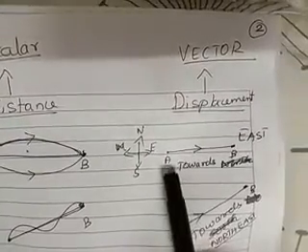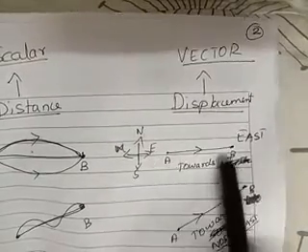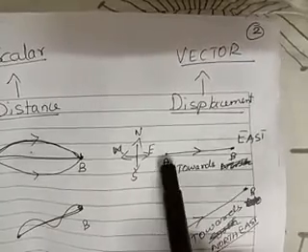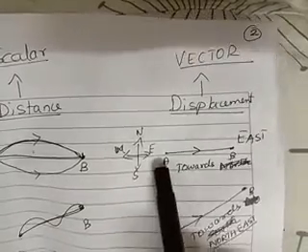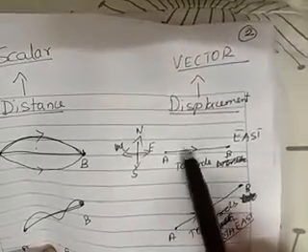Now, see here children. A man is moving in a particular direction, exactly from A to B. Look at the arrow mark, and I have given the east direction. So he is moving in a particular direction. He starts from A and ends at B. Therefore he has a particular direction.